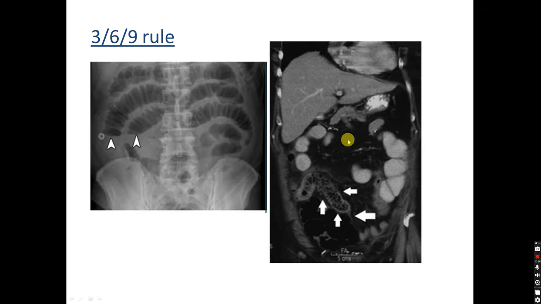We discussed this 3-6-9 rule. This is a coronal CT image showing dilated small bowel loops, and you can see the transition point. The transition point is the point where proximally there are dilated bowel loops, and distally there are non-dilated collapsed small bowel loops. Most of the time the common cause is adhesion. In adhesion, there will be a sudden abrupt change in caliber as well as kinking. Adhesions cannot be directly seen on CT. It is most of the time a diagnosis of exclusion.